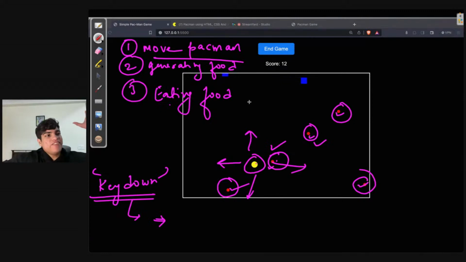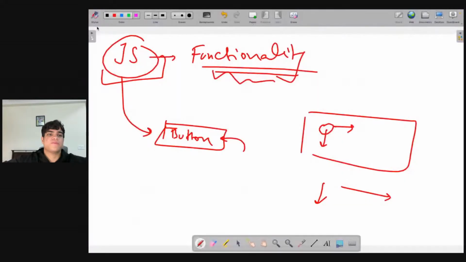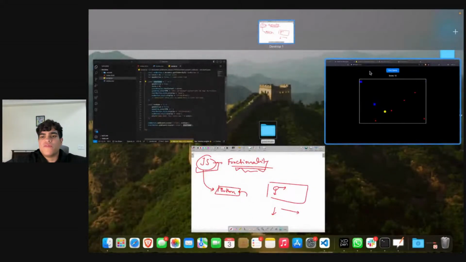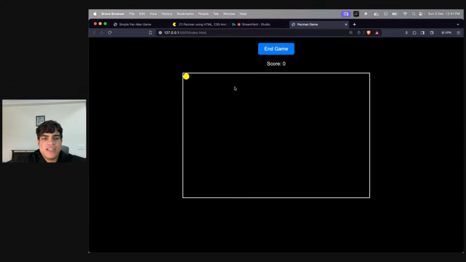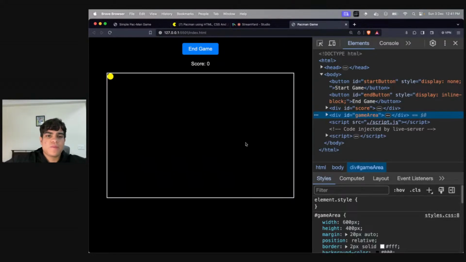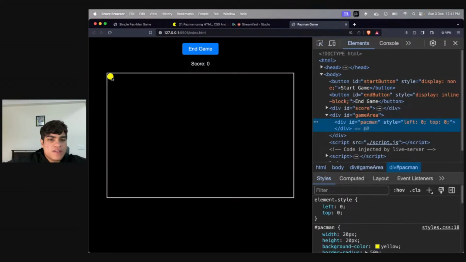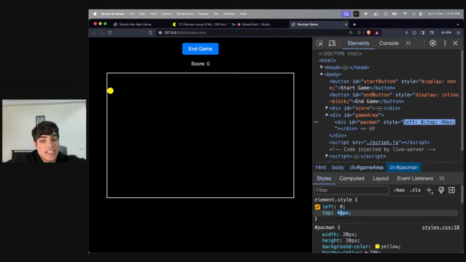So the reason why we had made our entire game area as position relative and Pac-Man as position absolute was to actually show you guys something. Look at this. If I go to my game right now and start my game, I see my Pac-Man. If I select Pac-Man, now look at this. If I increase the top, do you see how Pac-Man is shifting downwards as I'm increasing the top?